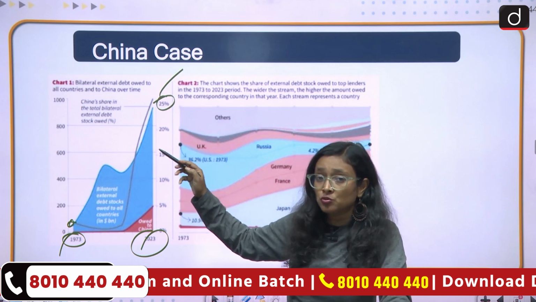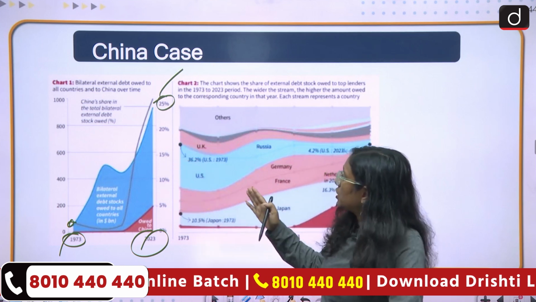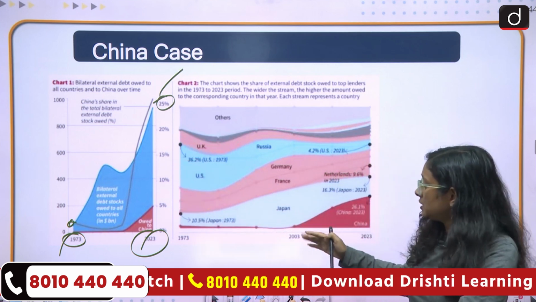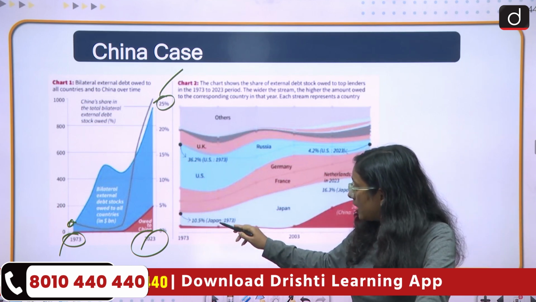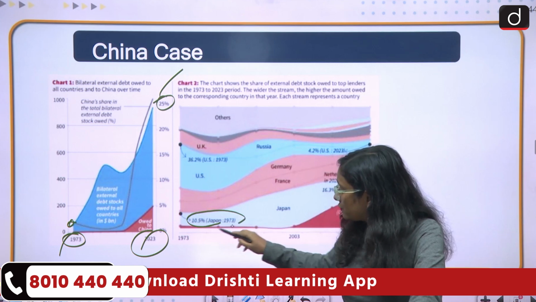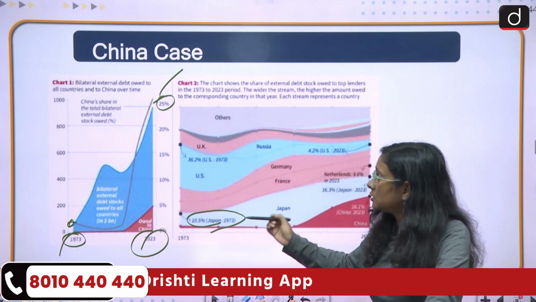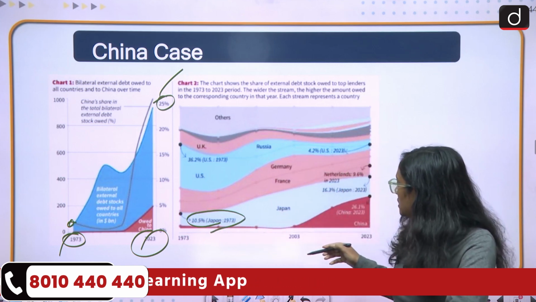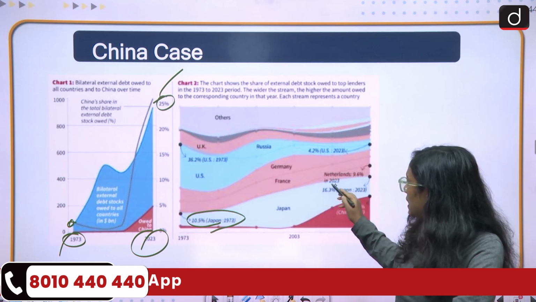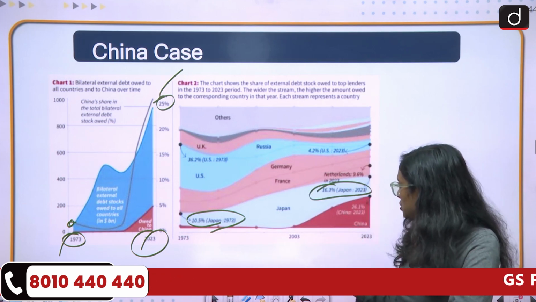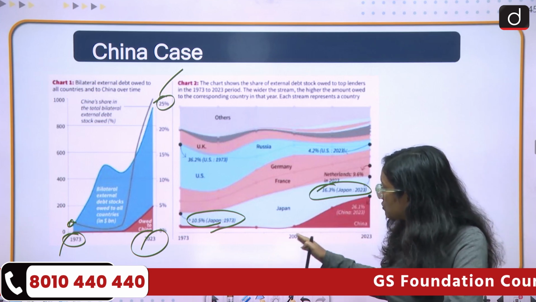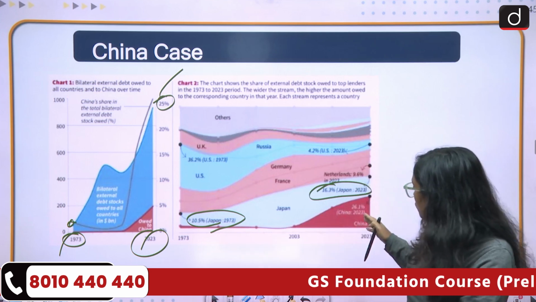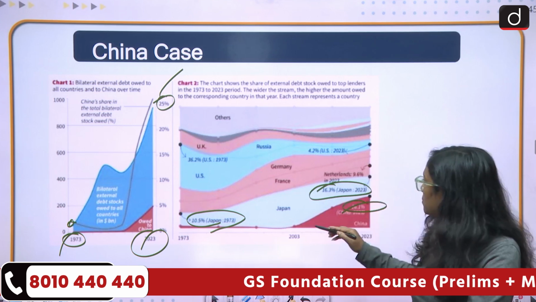This is very huge. In the case of other countries, in 1973 Japan had a share of 10.5% in the debt market, and in 2023 Japan has risen to 16.3%. In 1973 China was nowhere, but in 2023 China's stake is 26%.